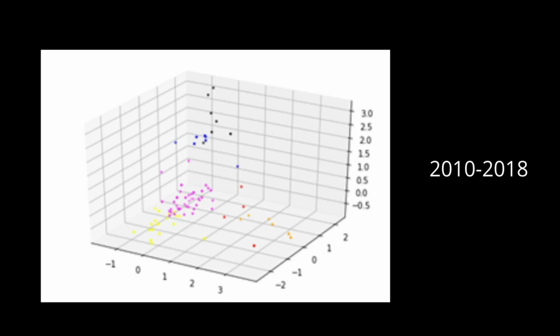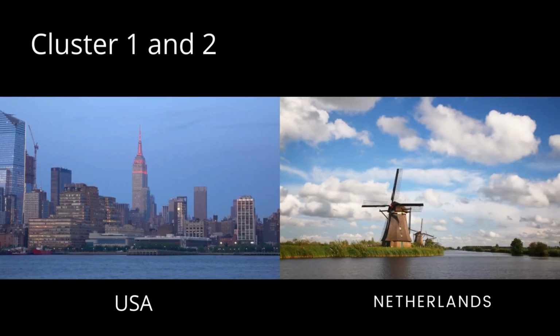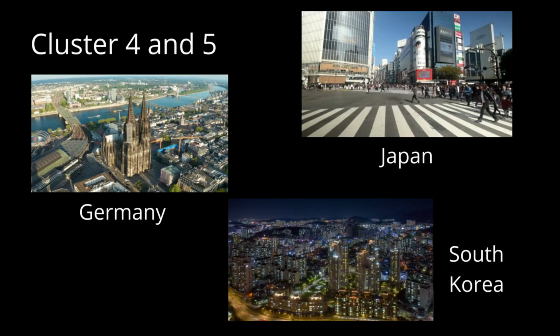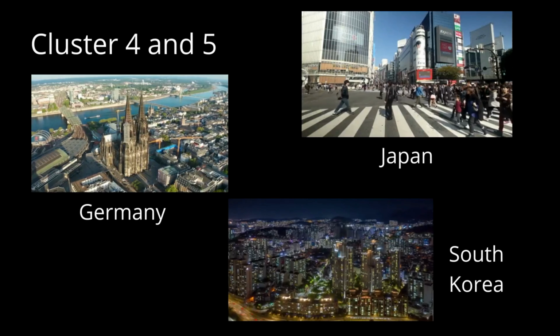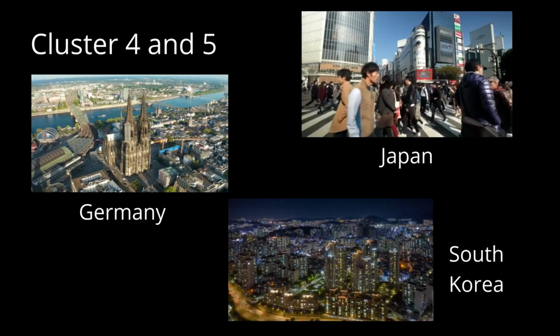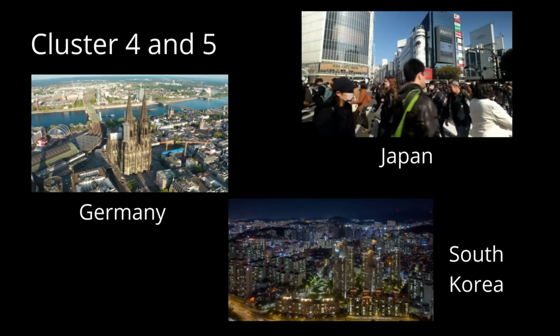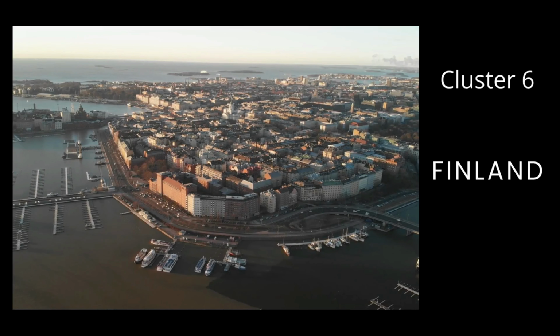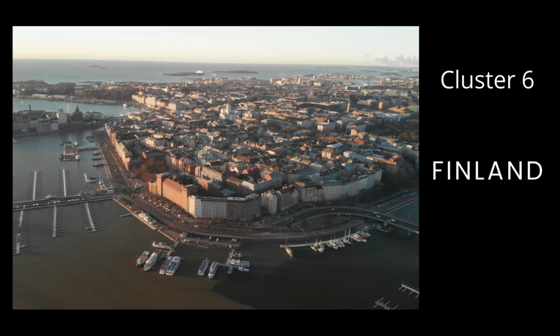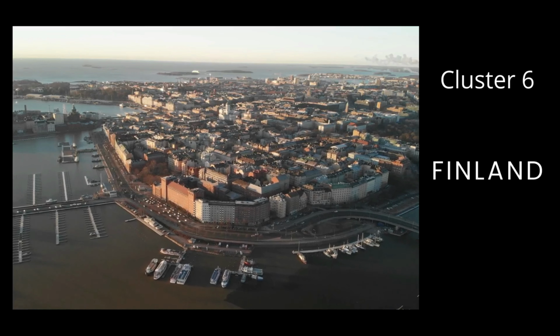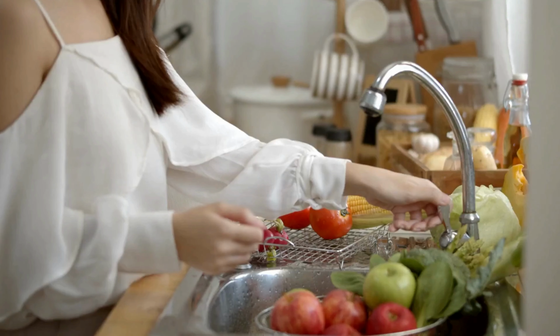Clusters 1, 2, and 3 include the countries that buy the most boxes, reaching the scale of 3 millions. Netherlands and United States belong to these groups. Clusters 4 and 5 are in the scale of 100 and 900 thousand boxes respectively. These groups are made up of countries like Germany, Belgium, Japan, and Korea. And finally, cluster 6. This is a special case, since it is made up solely of Finland. Finland bought a few times, but each purchase is a very large number of boxes.